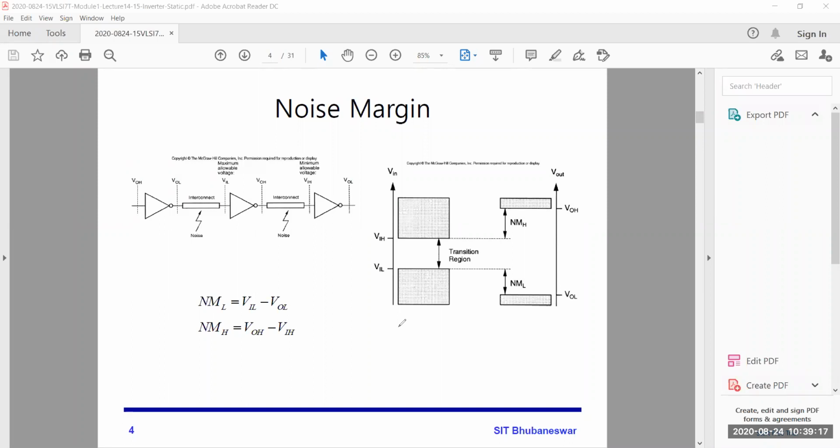What is the best case, and what is the worst case? From the left figure and right figure, or that formula, you can relate anything and just give the answer. Do you want more noise margin or less noise margin? Or you have not understood this part?